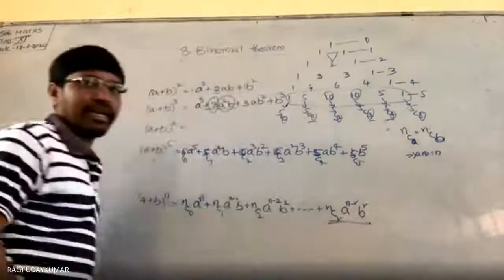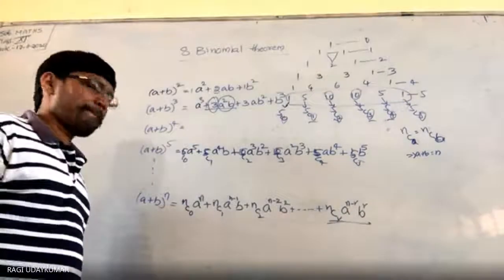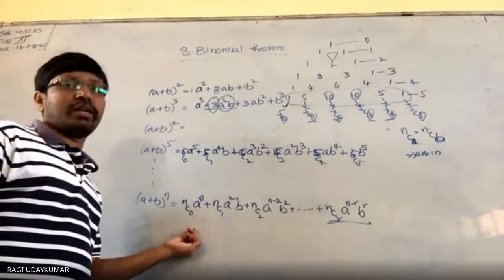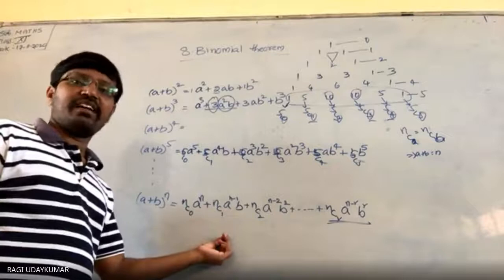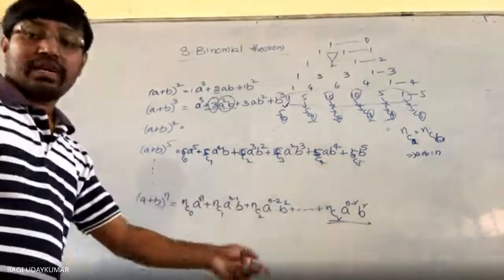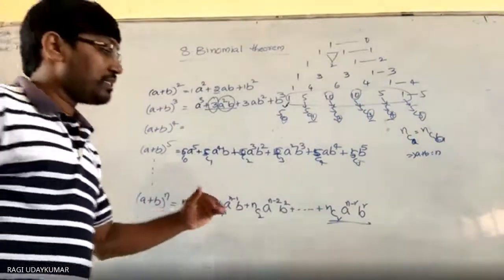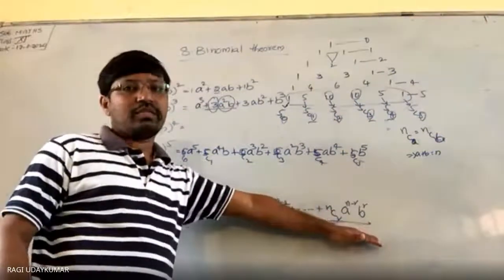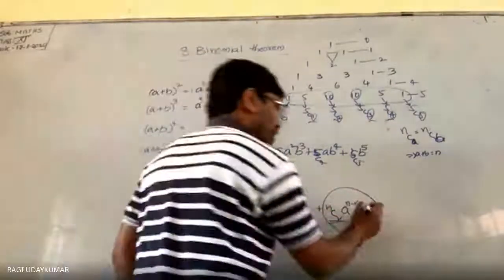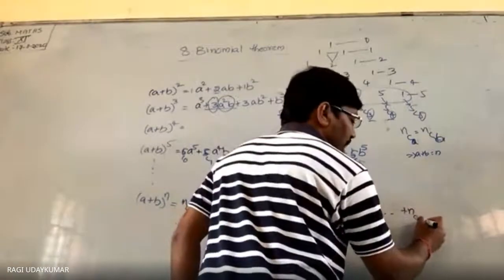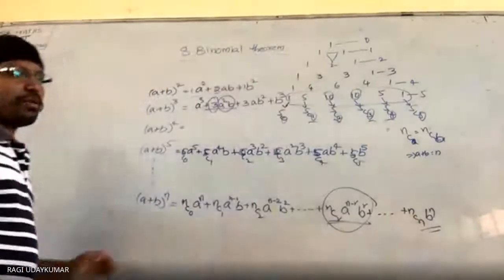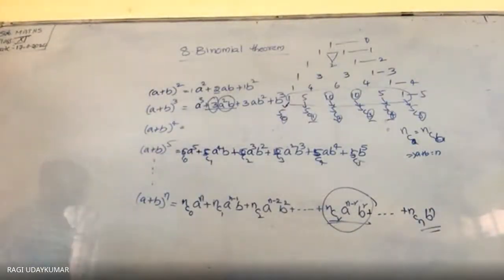This is term number क्या है, can anyone say? r plus 1th term, not rth term. This is first term में nC0 आ जाएगा, second term में nC1, third term nC2. rth term में r minus 1 आना है, this is r plus 1th term. This is called the general term in the binomial expansion. And whenever you continue to write, here nCn a power 0 b power n last. So this is the binomial expansion.